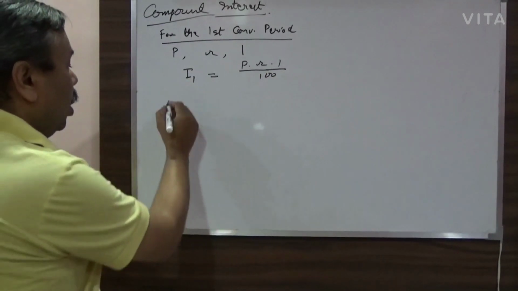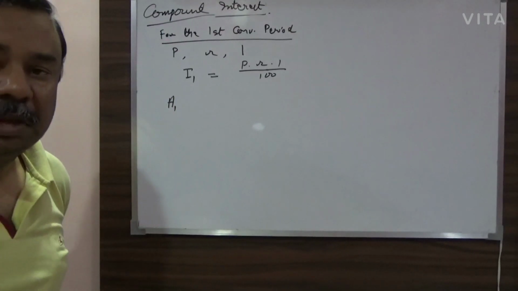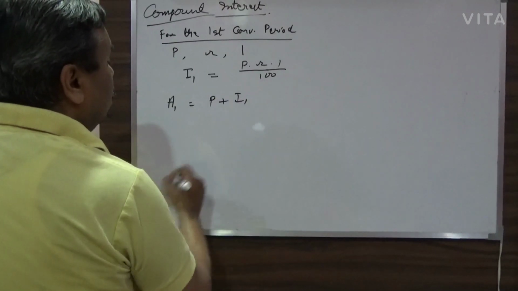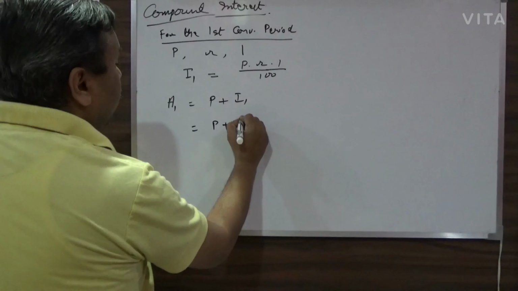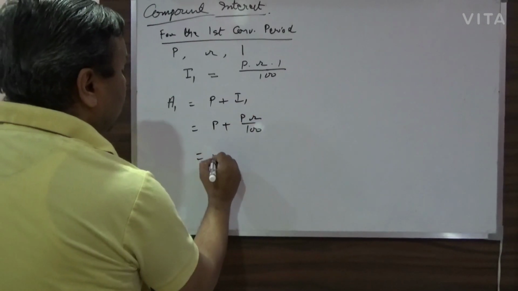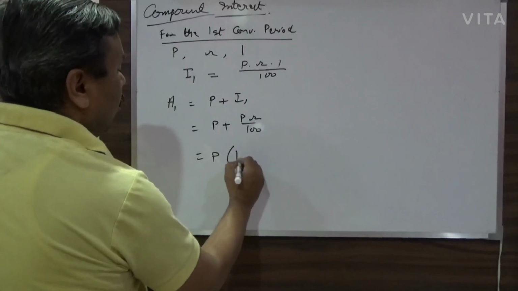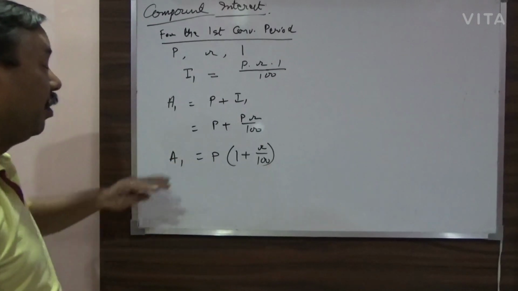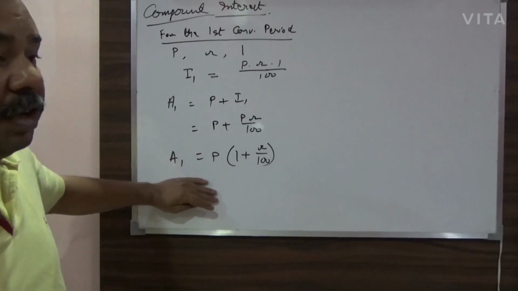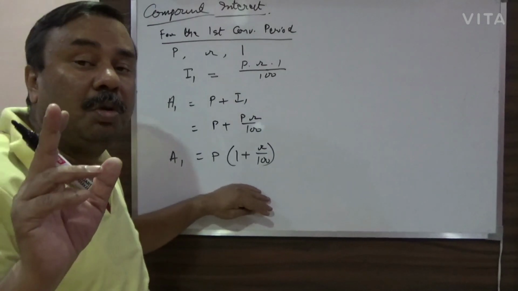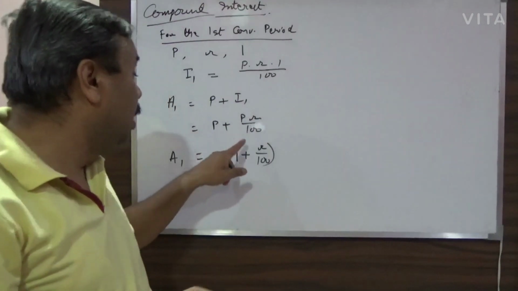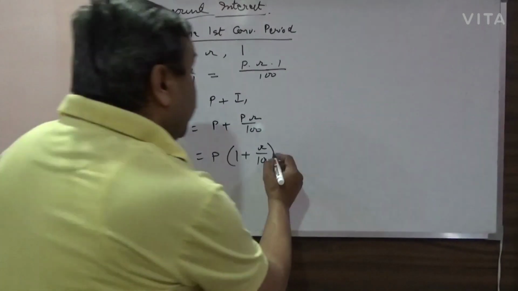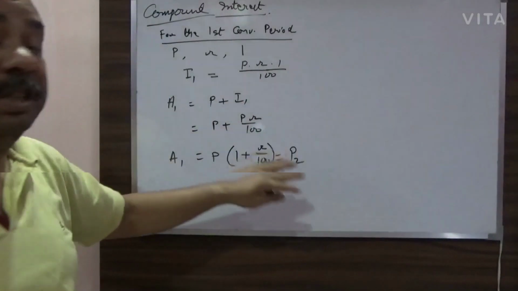Then what will be the amount A1 after the first conversion period? That will be P plus I1, or P plus PR by 100, or I can say it as P multiplied by 1 plus R by 100. This is your amount A1 after the first conversion period. And as I told you, after the first conversion period, the interest will be added to the principal, and whatever is the amount becomes the new principal for the second conversion period.